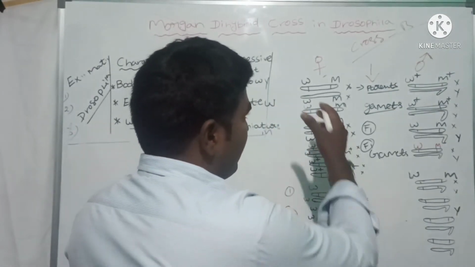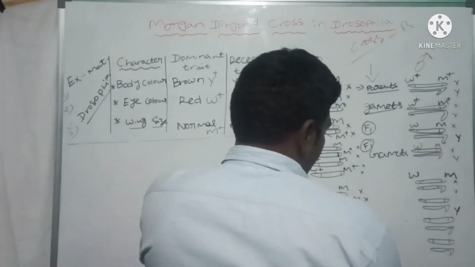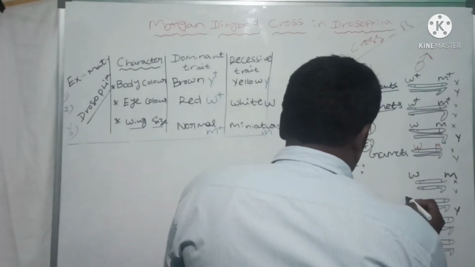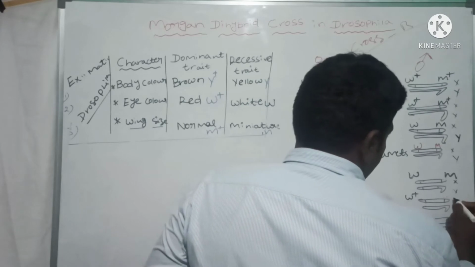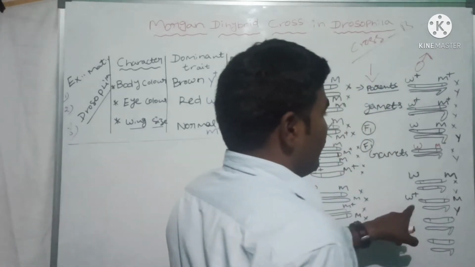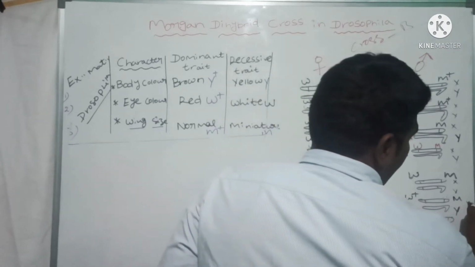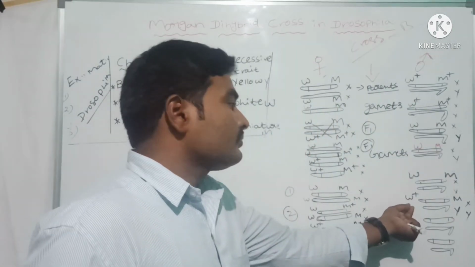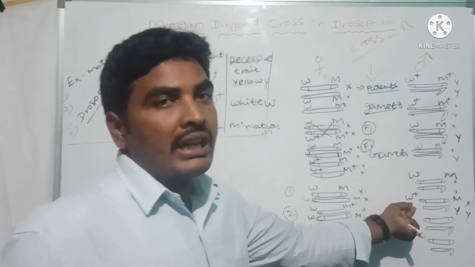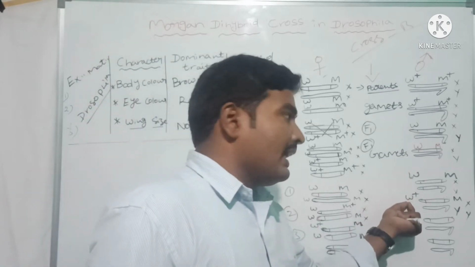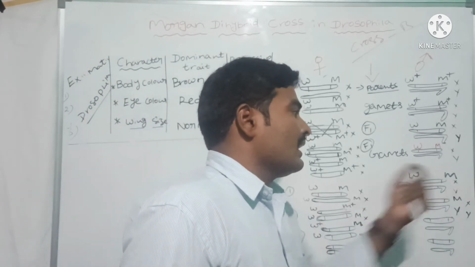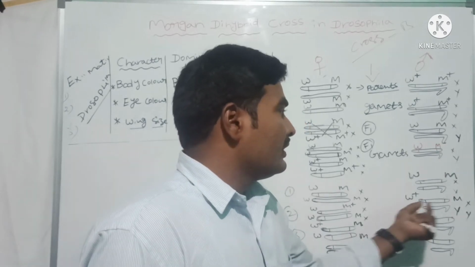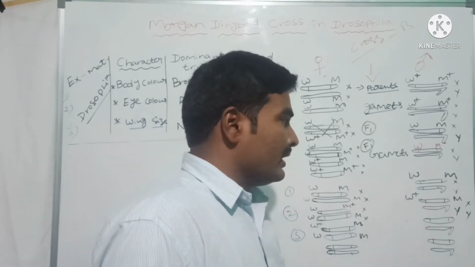Now another gamete. The female has W plus and M, which fuses with the Y chromosome, so we get X and Y. W plus indicates the red eye with miniature wing size.